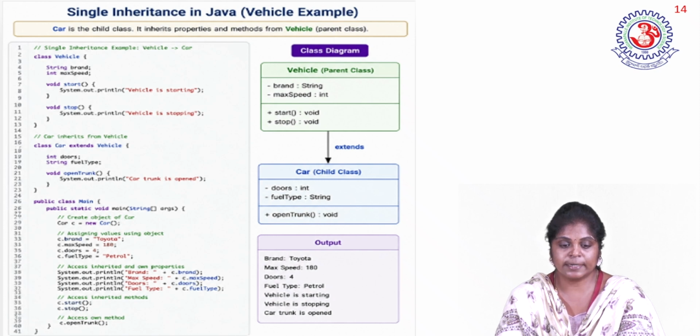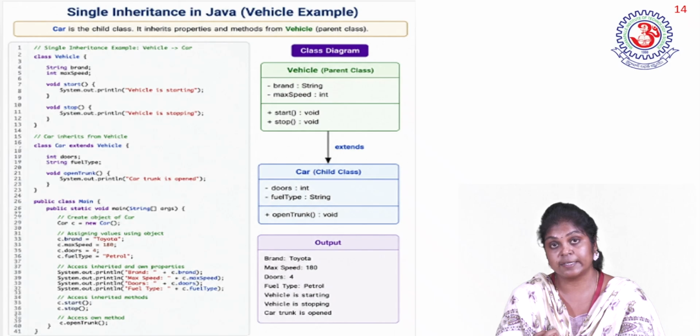So c.brand equal to Toyota, c.maximumSpeed equal to some speed, c.doors equal to 4, c.fuelType equal to petrol. So using c object, I am assigning the properties of the child class as well as the properties of the parent class, because Car is a child class. For the child class, the parent class properties are automatically added. So that's why the child class consists of the four variable properties.